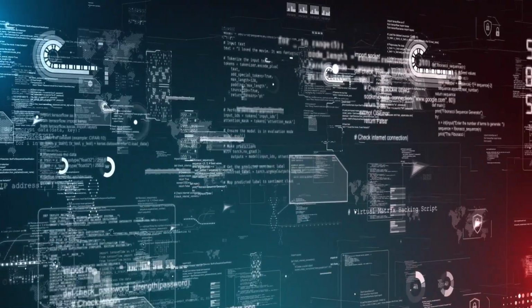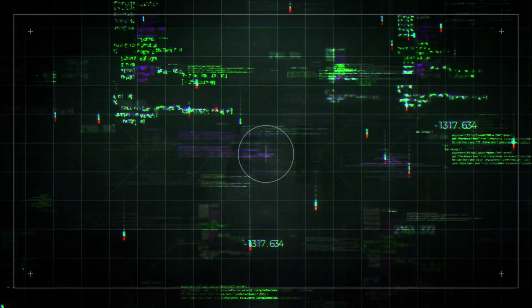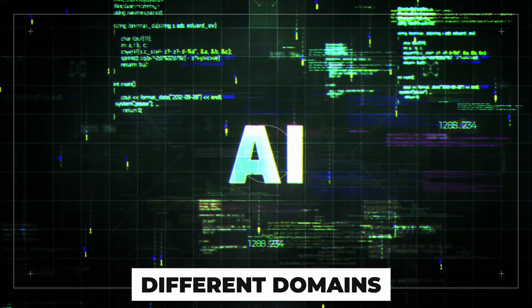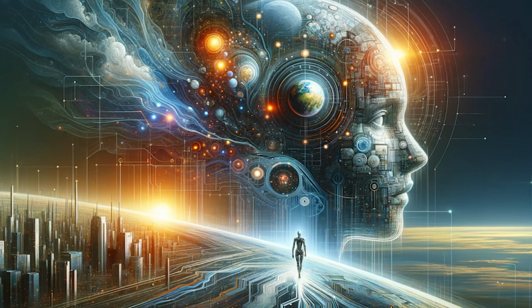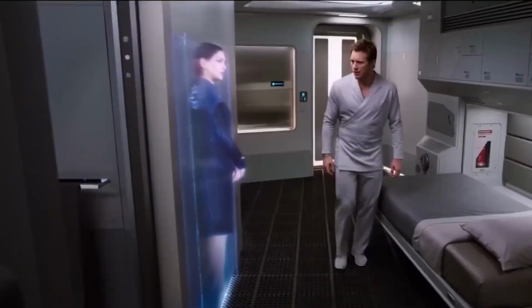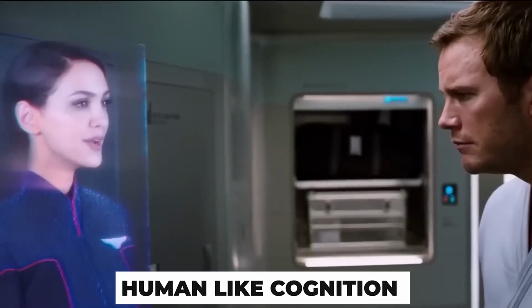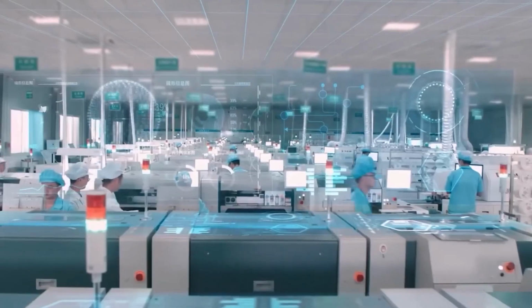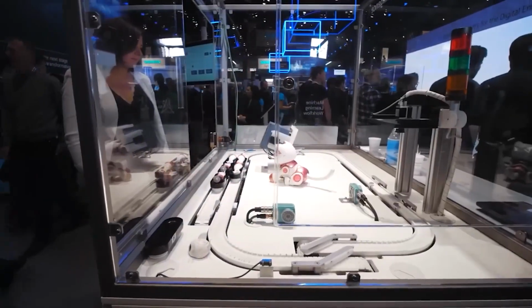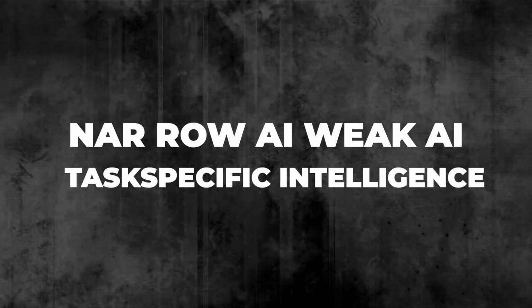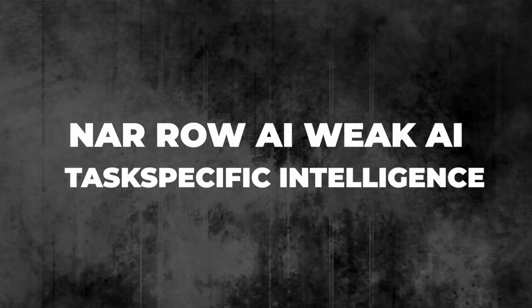These systems excel at specific areas but cannot apply their knowledge across different domains in the same way humans can. AGI, on the other hand, aims to transcend these limitations by mimicking human-like cognition, allowing machines to understand, learn, and adapt to any task. Stage 1, Narrow AI, Weak AI, Task-Specific Intelligence.